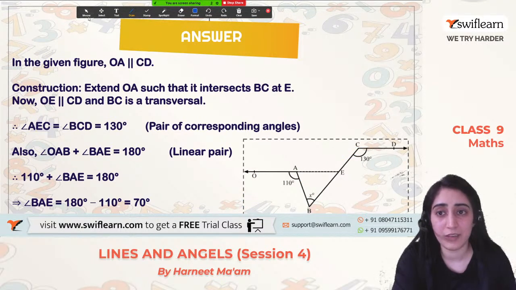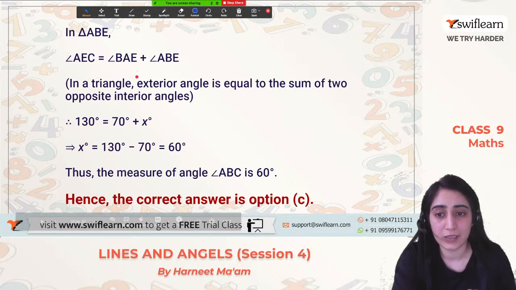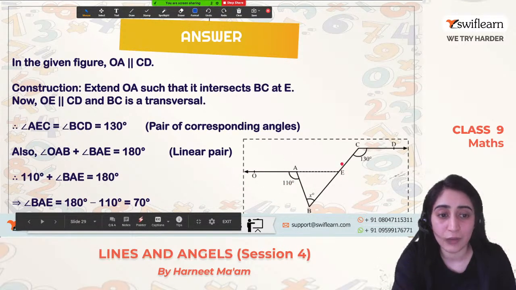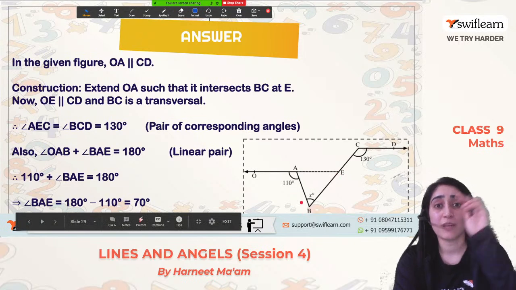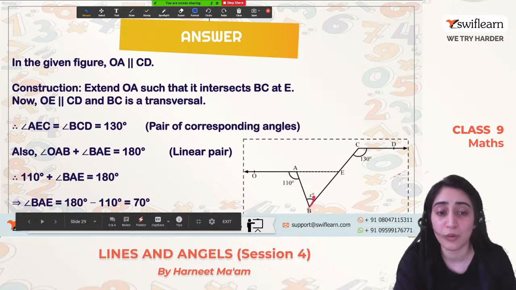So this is the way we will find out the value of the interior angle. We know that these two angles, x degree and 130 degree, will be equal to 7x plus 70 plus x. See, what have we done now? We can calculate this as 130 degree. The interior angle can be 180 degree minus 130 degree. When we know both the values, angle BAE and AEB, and we know that the sum of all the interior angles of a triangle is equal to 180 degree, we can calculate the value of x.